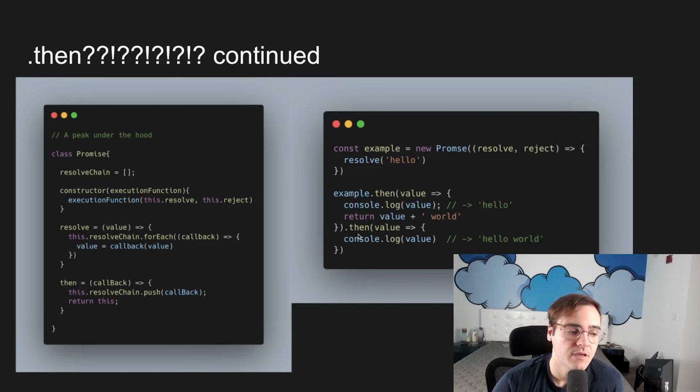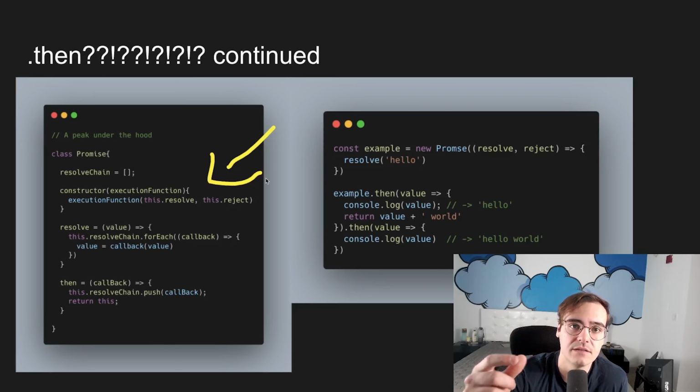And I want to note something. Here's where we need to talk about the caveats with my implementation here. This is a simplified implementation, and there's a few things that it's doing that are a little bit different than the actual promise implementation, and it's important now that we talk about it.